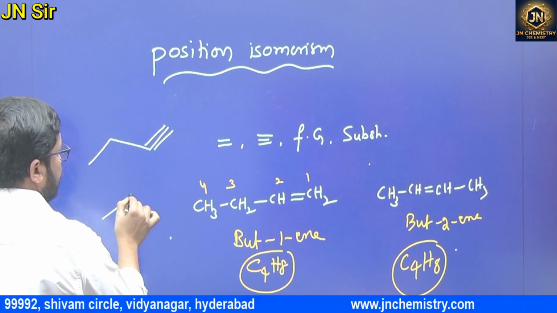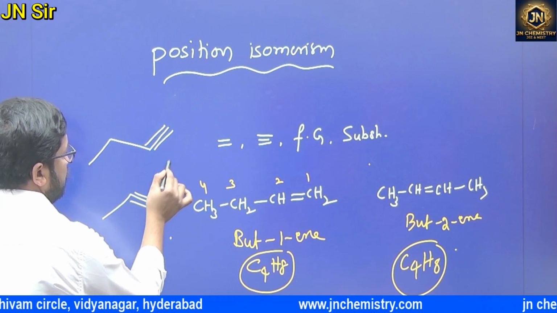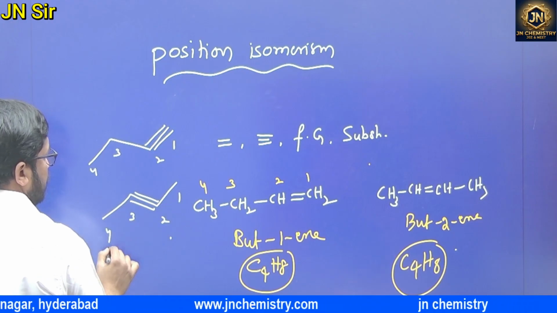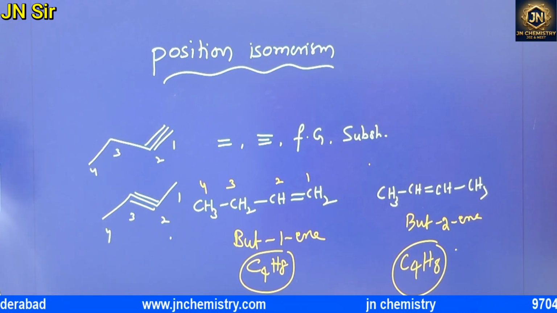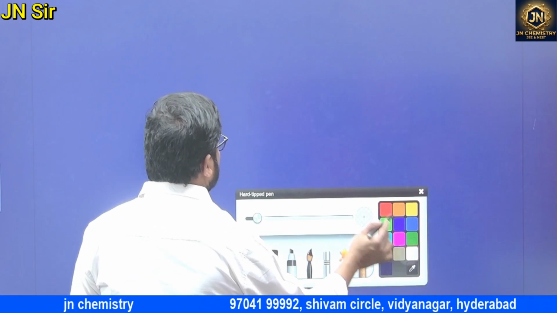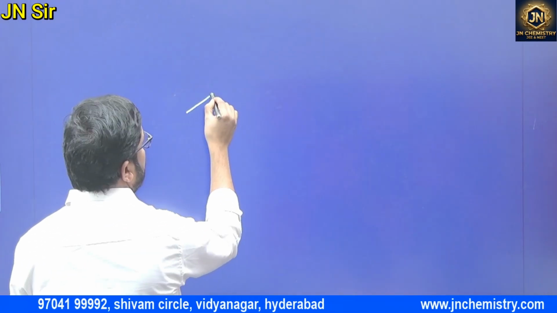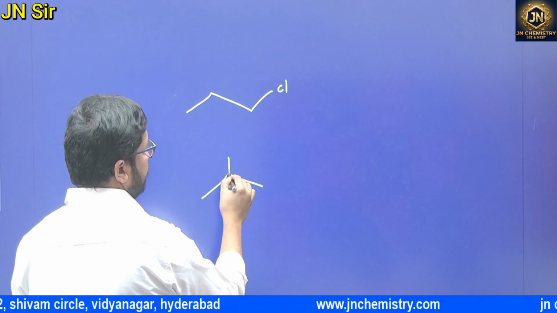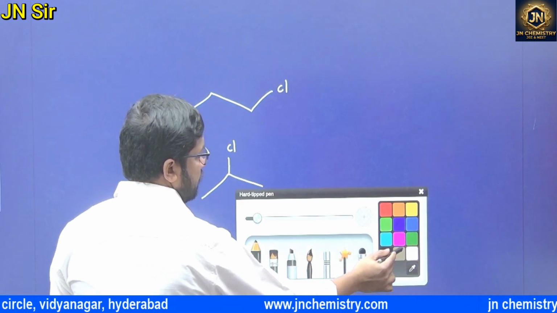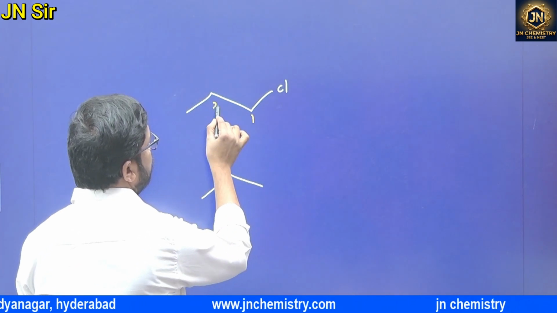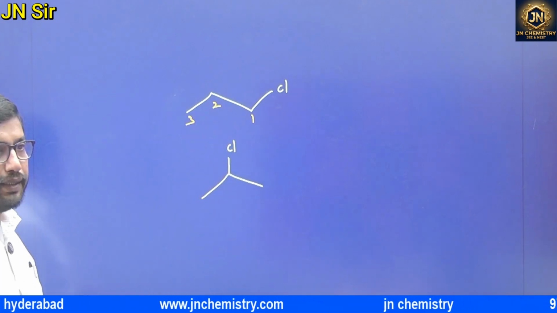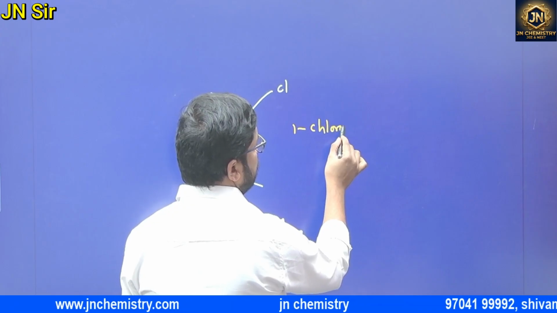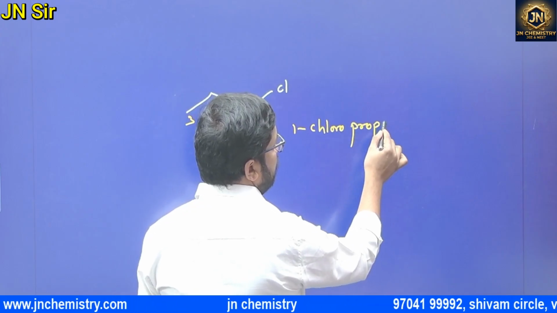But-1-ol, but-2-ol. Write it down. For example, what is this name? 1, 2, 3: 1-chloropropane.